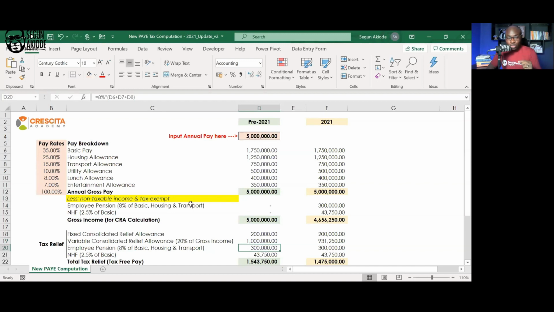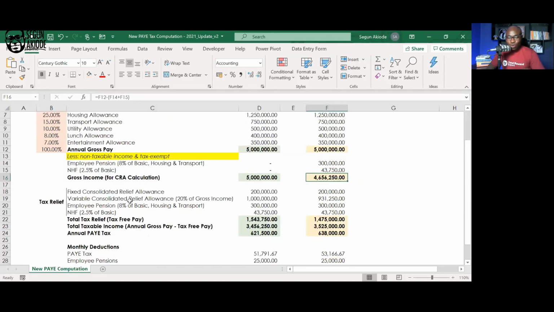What you should first do, for the sake of calculating your CRA, is to subtract the non-taxable element from your annual salary. Ideally, for somebody earning 5 million naira, before you can know your gross income, subtract your employee pension, 8% of basic, housing and transport, and subtract your National Housing Fund, 2.5% of basic. Which means your gross income is now lesser than 5 million.